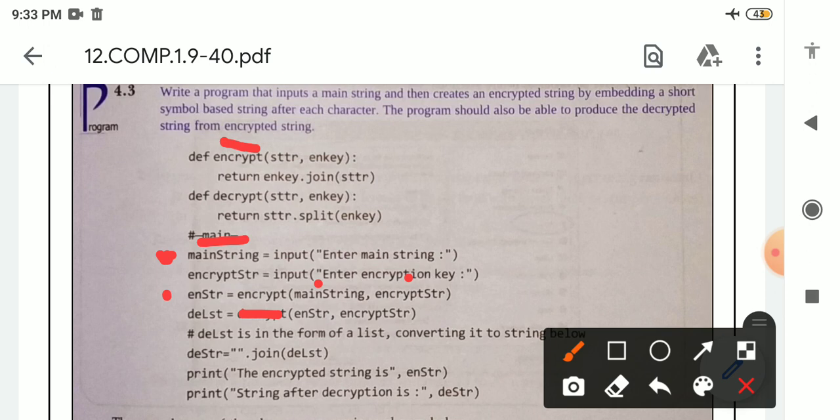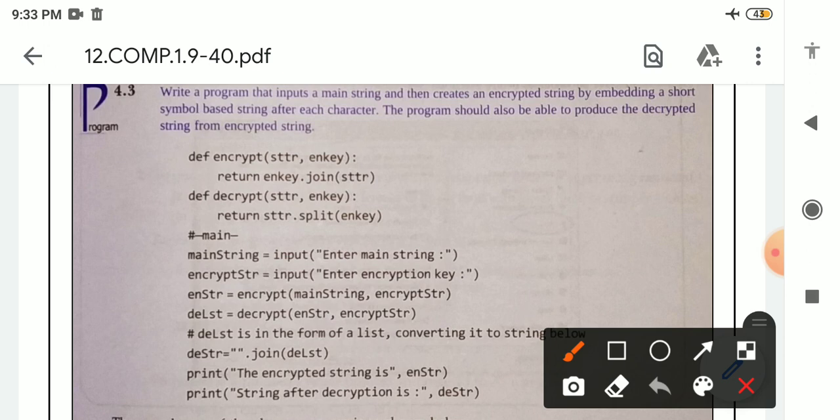After that, encrypt str. Encrypt str is the name of variable which is storing the symbol which will be attached or joined with the string. So this line is a function call of the encrypt function.